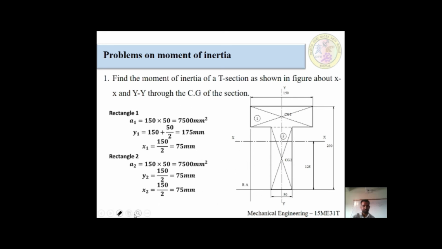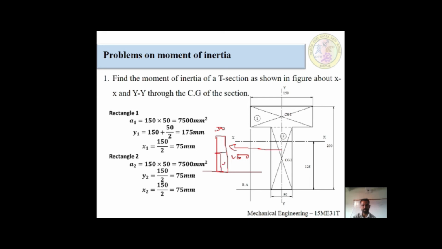Okay. Now I am going to calculate the second component. This is the second component, vertical in a fashion like this. But this component I am taking outside. This distance would be 50 millimeter and this distance would be 150 millimeter. After that, it is on the axis of this horizontal line. From here, go half of the component.